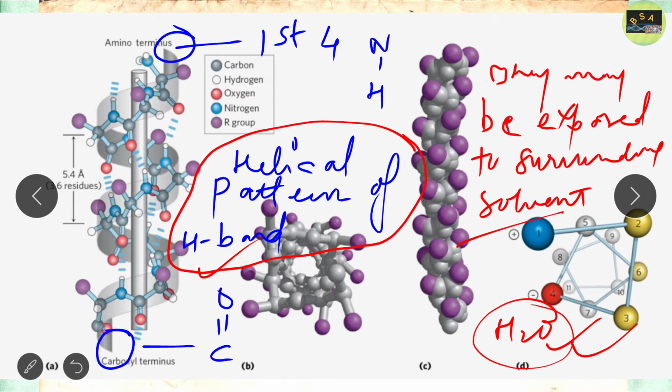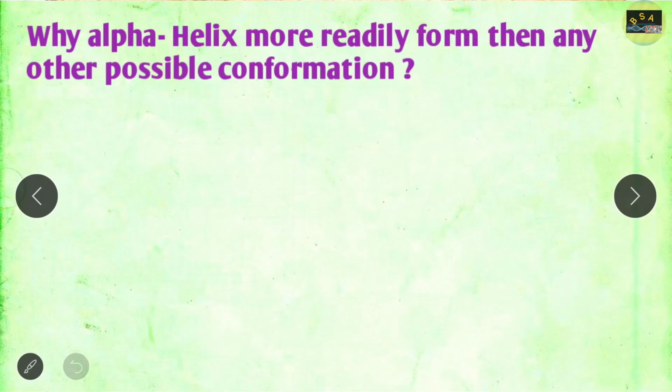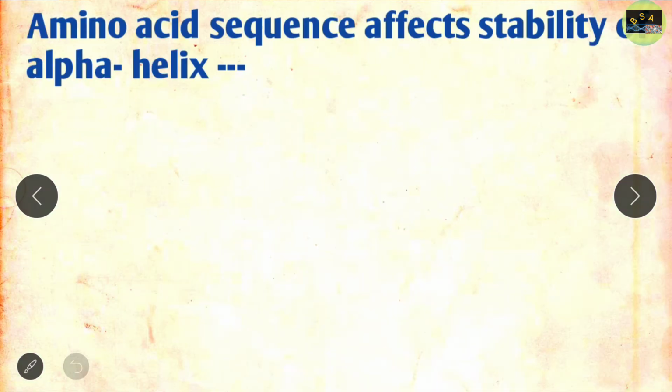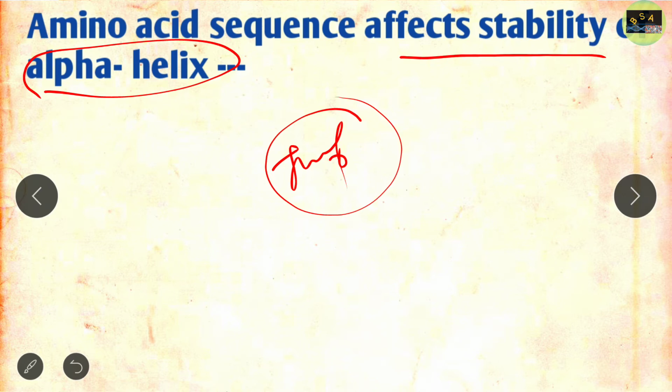I hope, students, that till now you have a clear idea regarding the alpha helix. In our next lecture we will discuss some important and major points: why alpha helix forms more readily than any other possible conformation, and what factors affect the stability of the alpha helix. This is very important from your examination and interview perspective. We will discuss these two things in our next lecture, as well as one numerical.